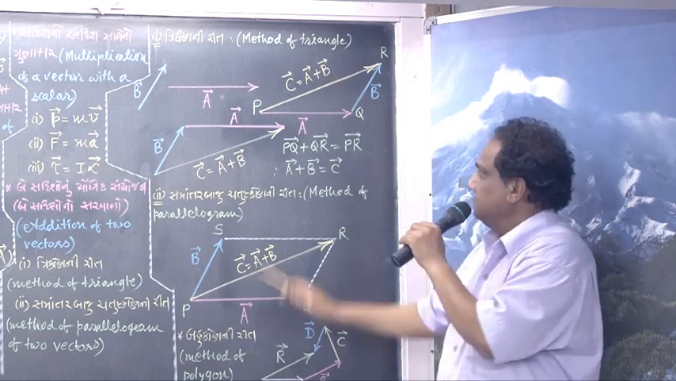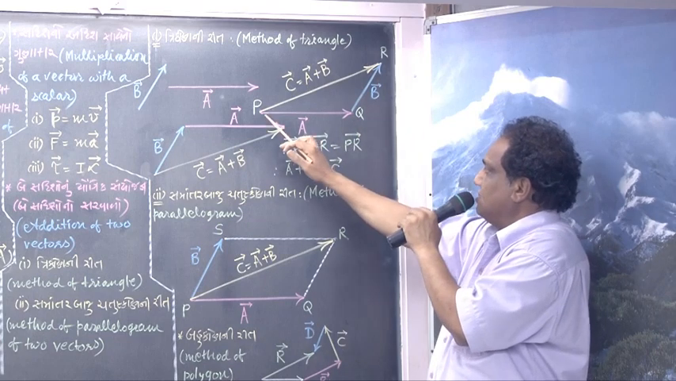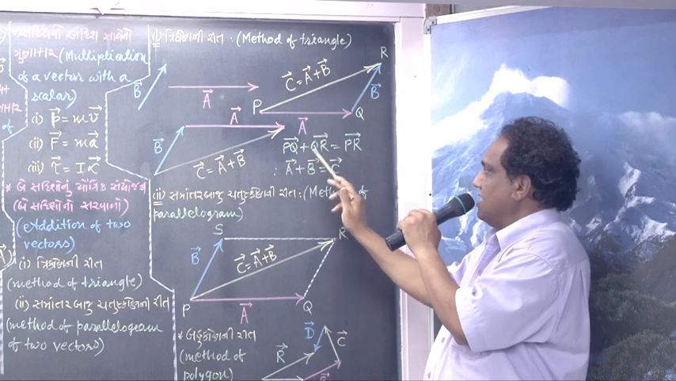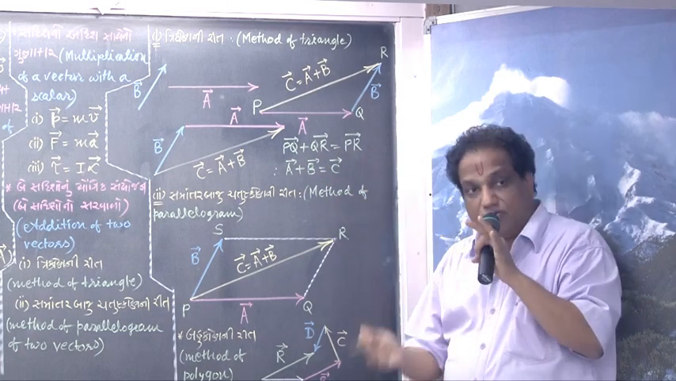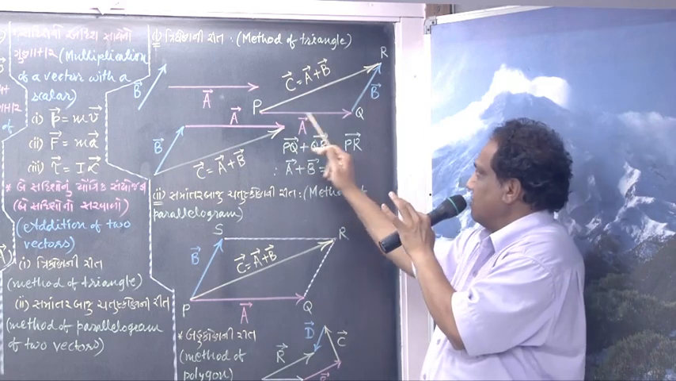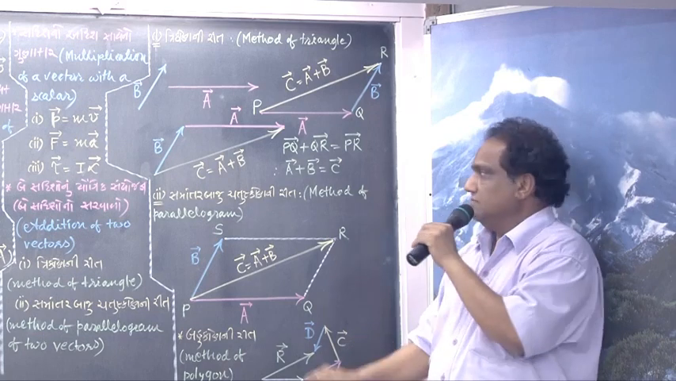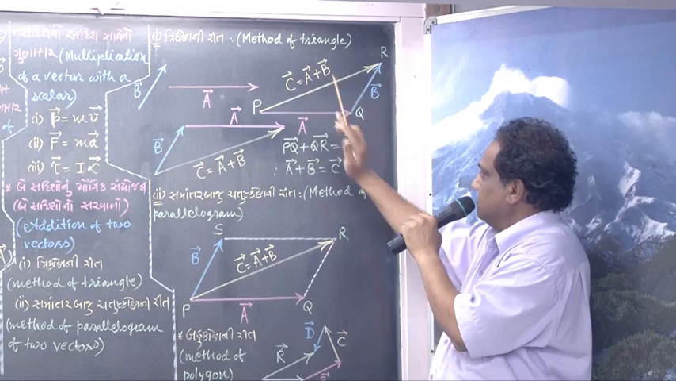Come on, apply it this way. Vector PQ plus vector QR gives you vector PR. Everybody: vector PQ plus vector QR equals to. Now just give the symbols. What is vector PQ? Vector A. Don't say A, say vector A. What is vector QR? Vector B. What is vector PR? Vector C.